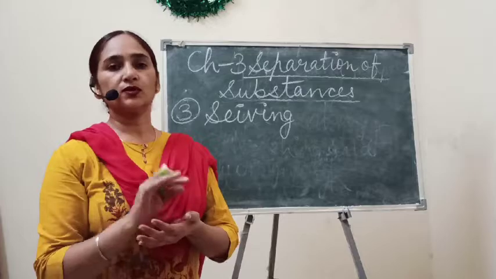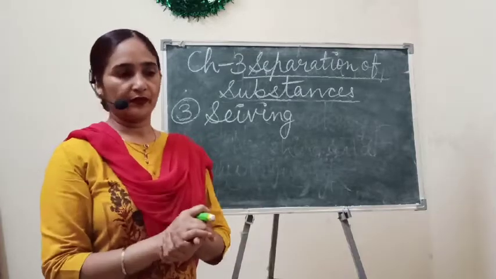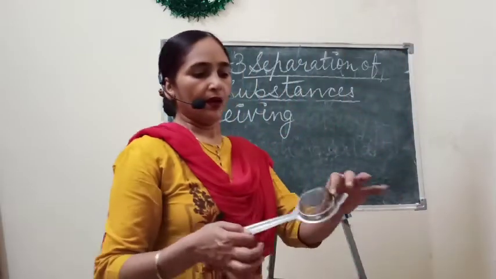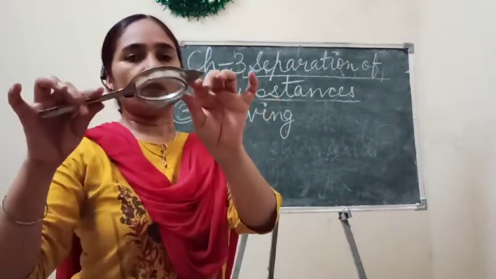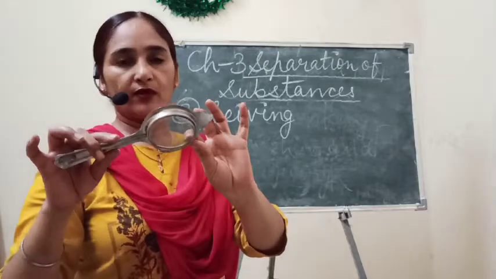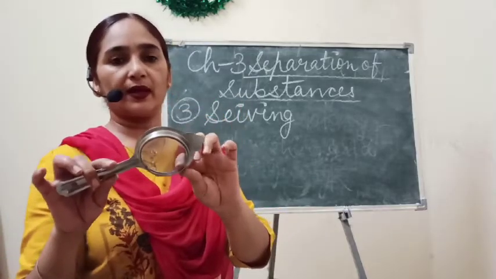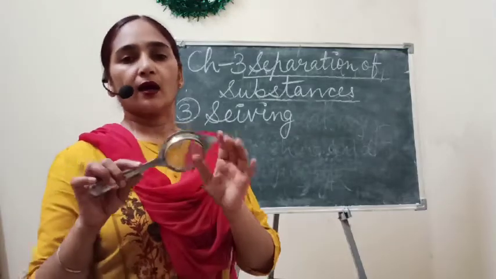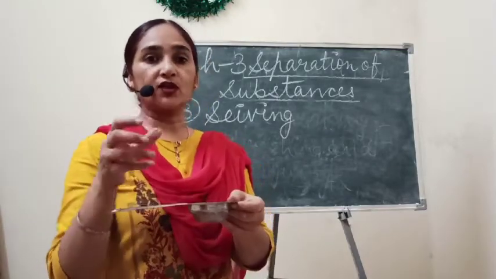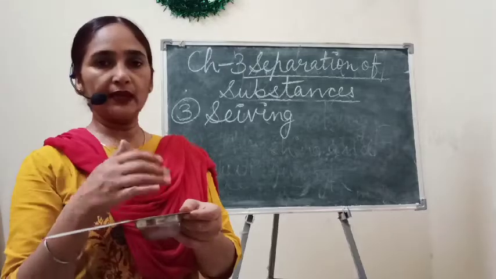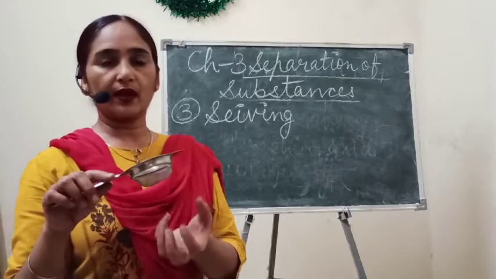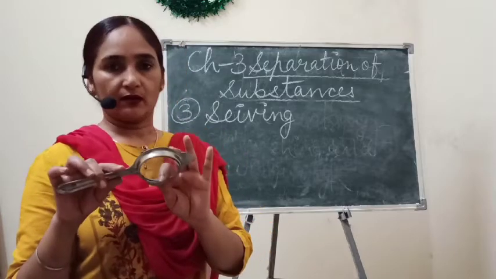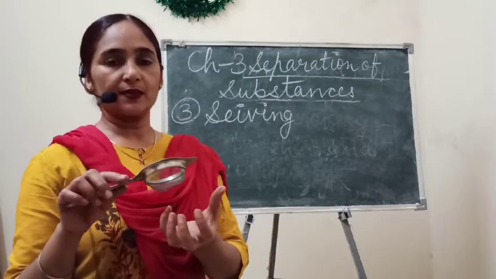I want to show you a simple one, this also can be used as a sieve. It is called a strainer also, when we use it for filtration of tea leaves and tea in a cup, because we are straining the tea.